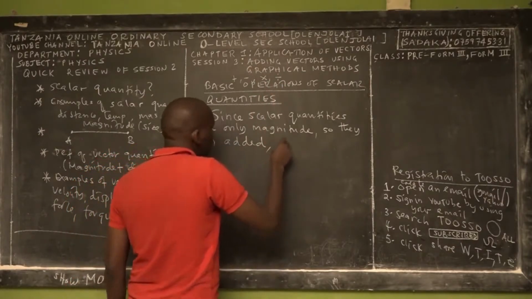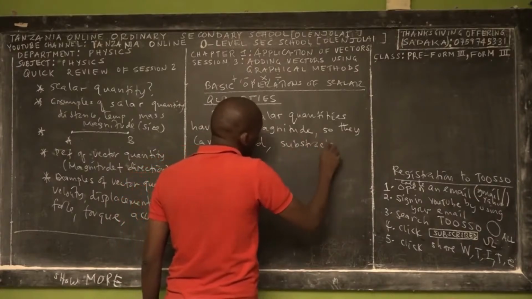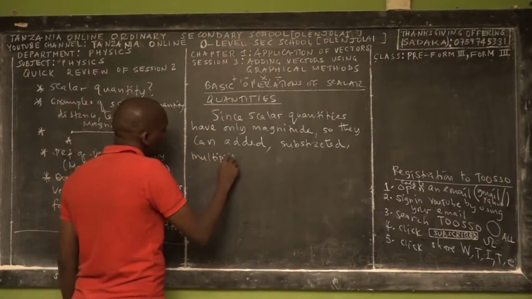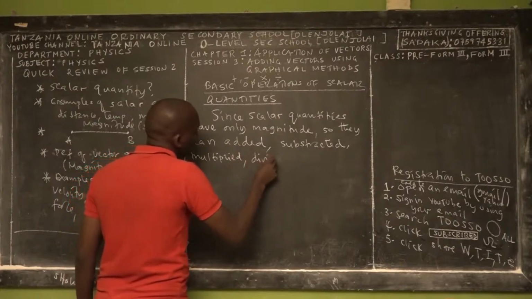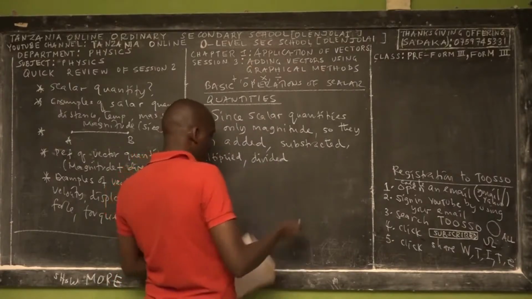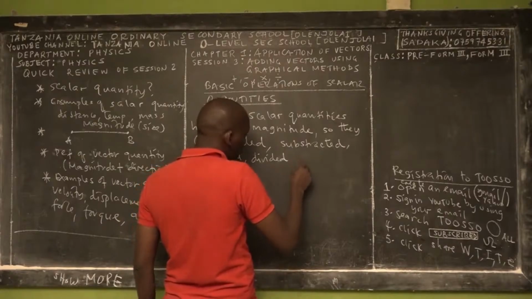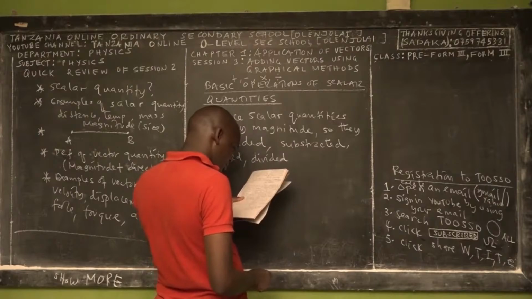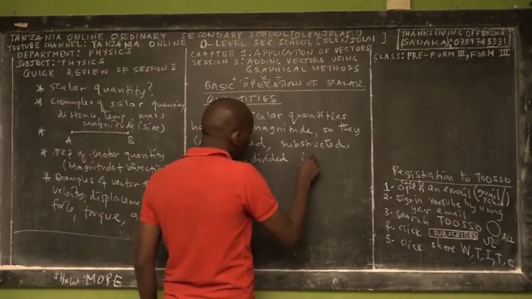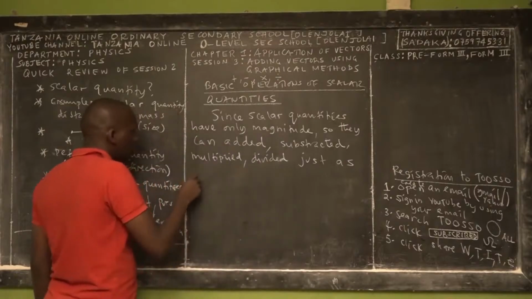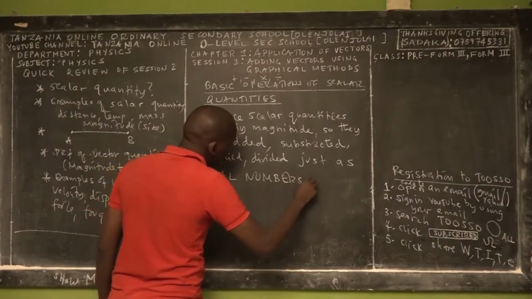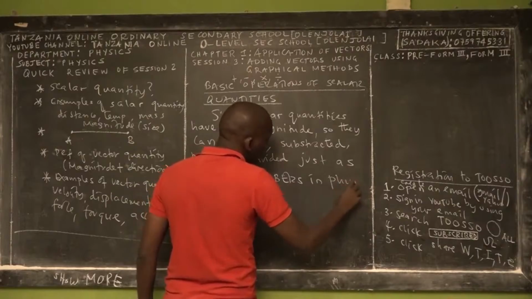So they can be added or subtracted or multiplied or divided from each other, just as usual numbers, usual numbers in physics or in mathematics.